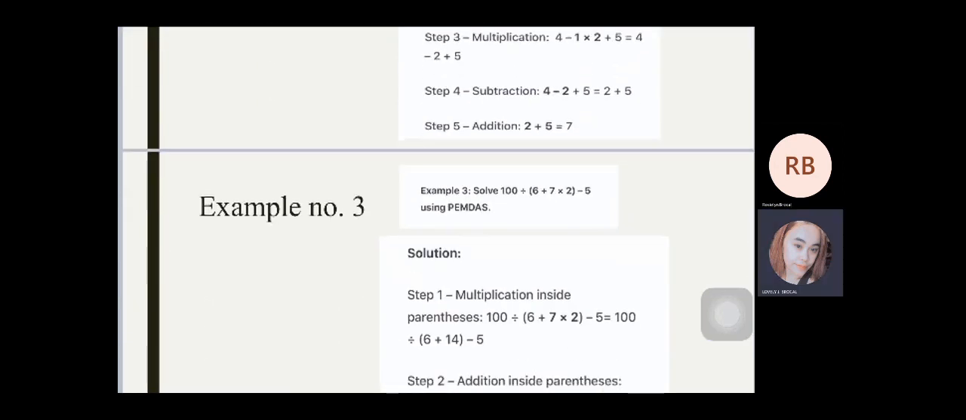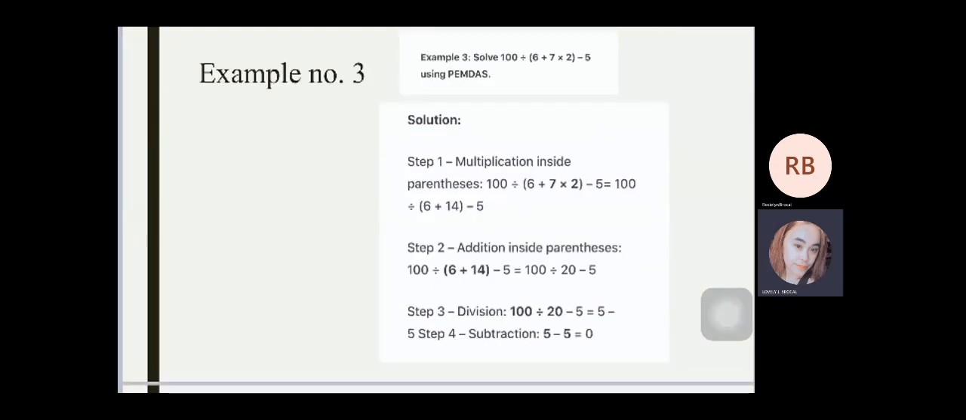Next, example number 3, solve 100 divided by open close parenthesis 6 plus 7 times 2 minus 5 using PEMDAS. The solution. Step 1, multiplication inside parenthesis. 100 divided by 6 plus 7 times 2 minus 5 is equal to 100 divided by open close parenthesis 6 plus 14 minus 5. Kaya naman nakuha yung 14 kasi tinimes yung 7 times 2 dun sa parenthesis.